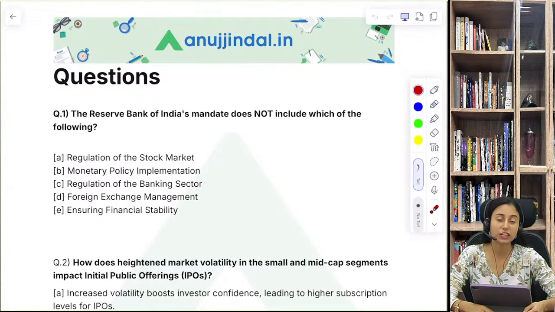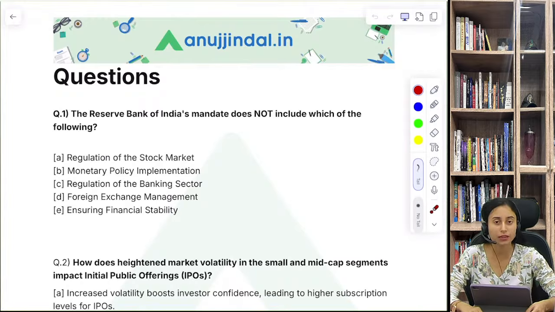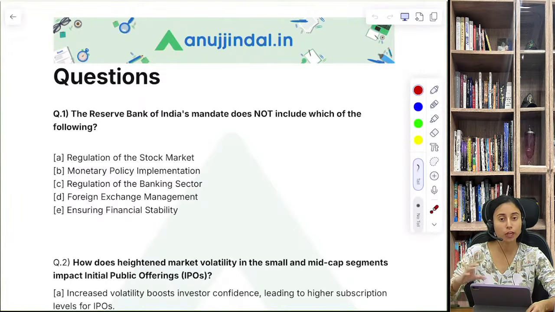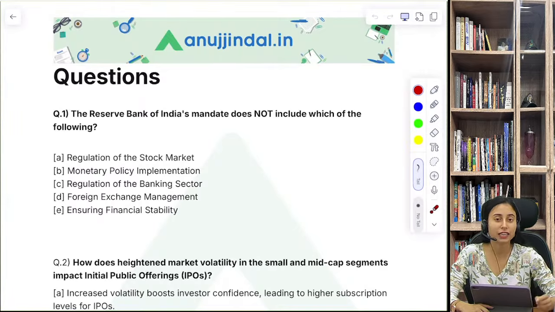So basically the agenda of today's session is to target the SEBI grade A examination. I hope you all have covered the finance syllabus that is provided to you in the SEBI crash course, right? After doing that finance syllabus, we are going to have practice through these MCQs that we are going to cover today. We are going to check whether we have covered the static portion or the finance syllabus in the right way or not. So we are discussing the questions today. Today we are targeting the finance questions.